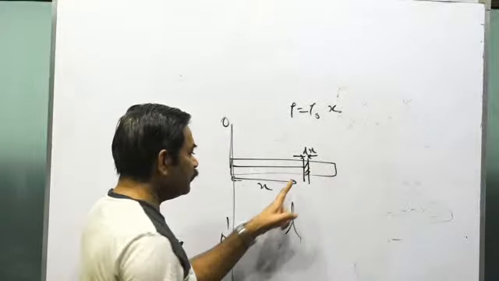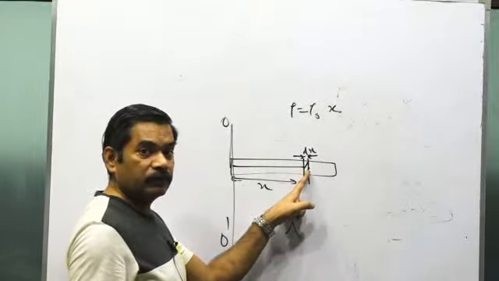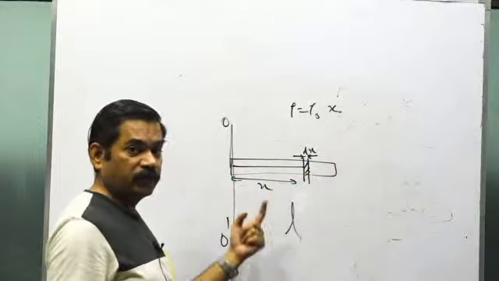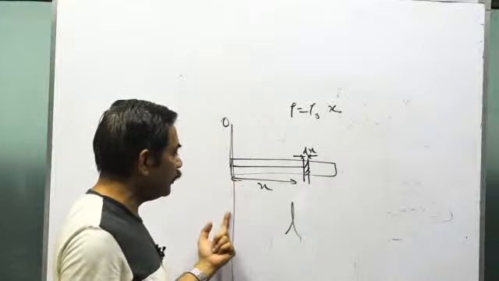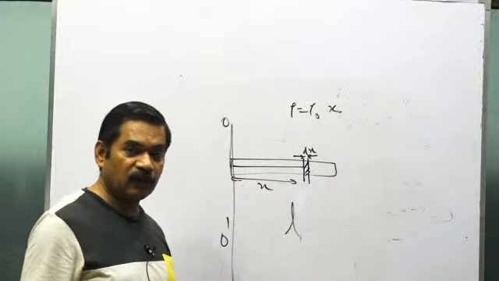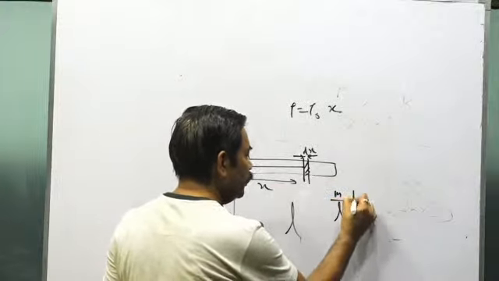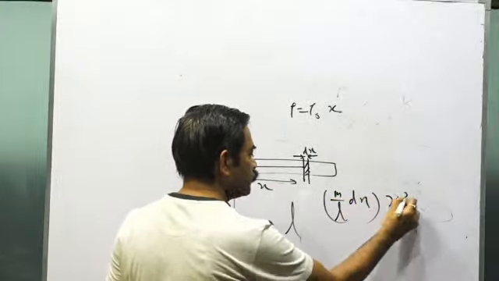When the body is rotated about this axis O dash, this particle will rotate in a circle of radius x. The mass of this particle will be M by L into dx.